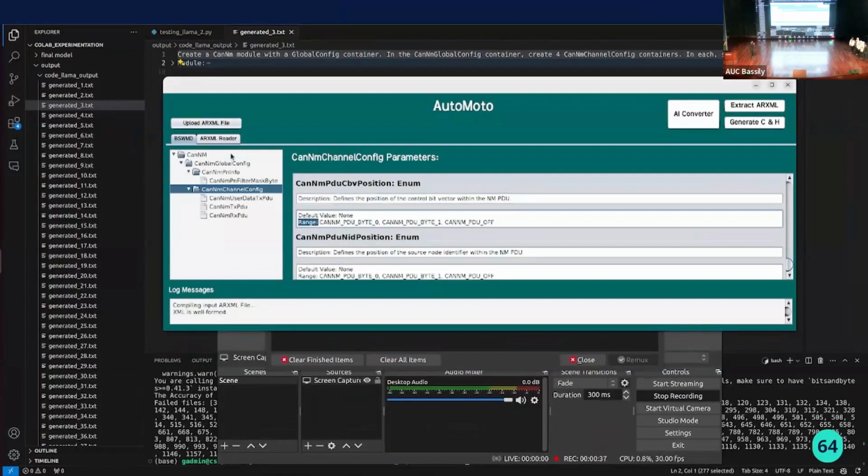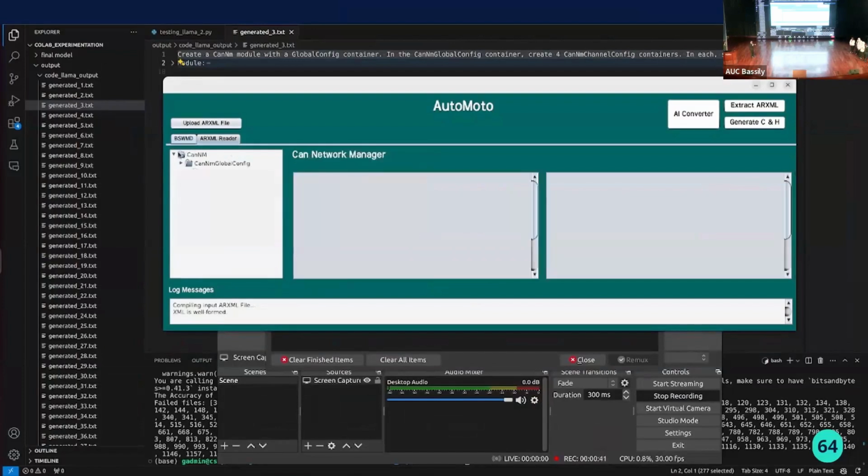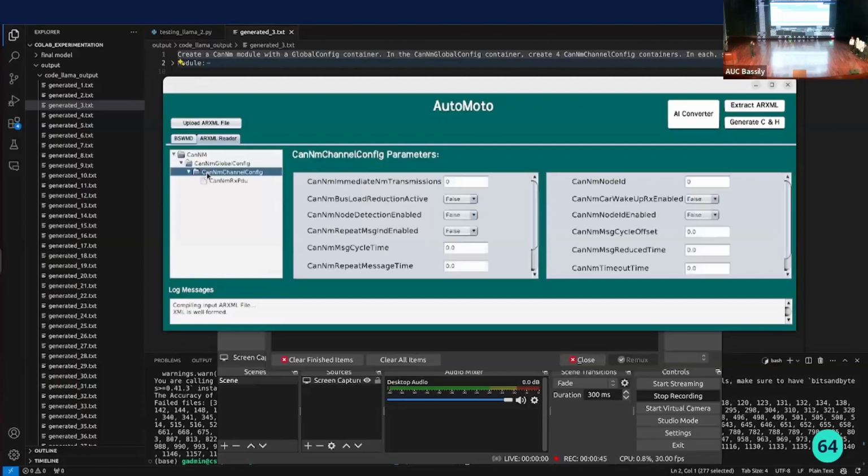The second tab, which is the ARXML reader, shows also the containers and sub-containers, but for the uploaded ARXML. And the difference here is that we can do some changes on it to extract a new ARXML. These changes can be done through a dropbox or a text box like that, and some validation is done as Nada discussed before. So now let's go through the whole cycle, starting with the AI converter.